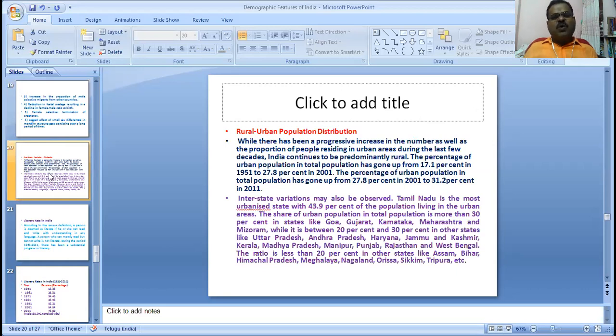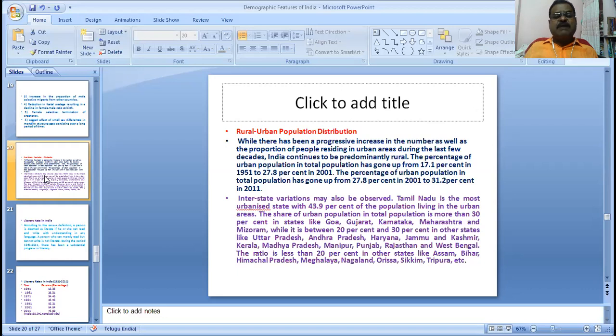Next one, rural urban population distribution. We'll discuss what the rural urban population is. The first one is the density of population, then life expectancy, sex ratio, and the fourth one is the rural urban population distribution. While there has been a progressive increase in the number as well as the proportion of people residing in urban areas during the last few decades, India continues to be predominantly rural.